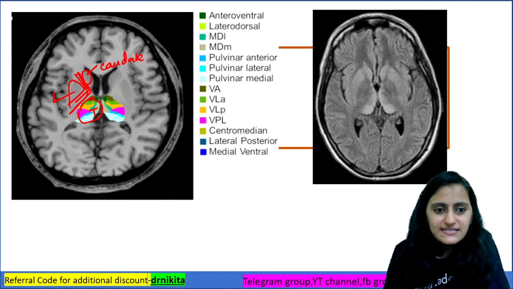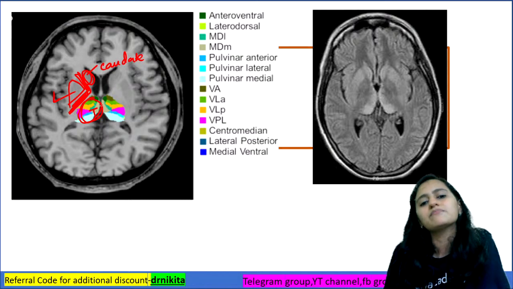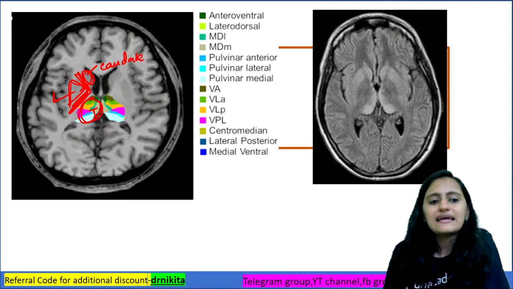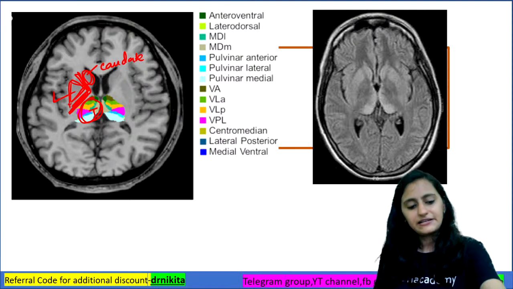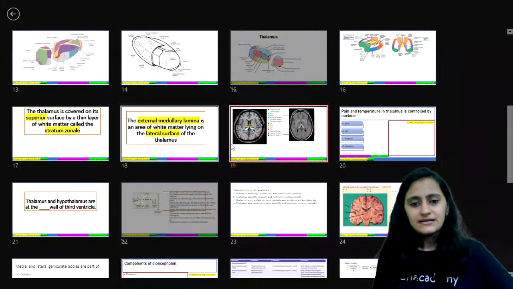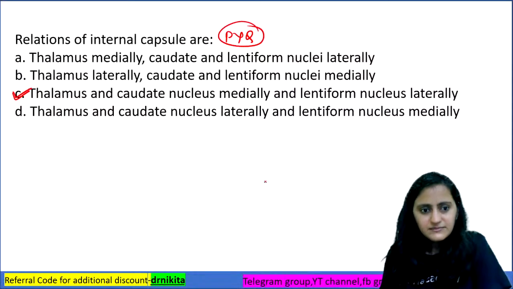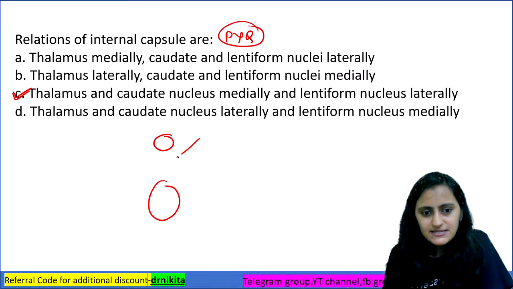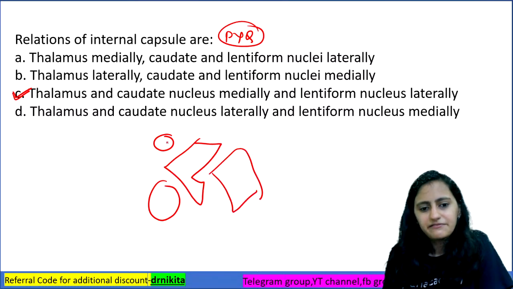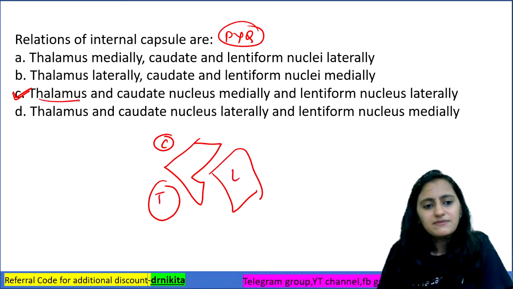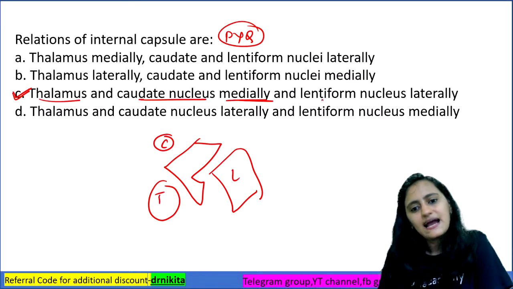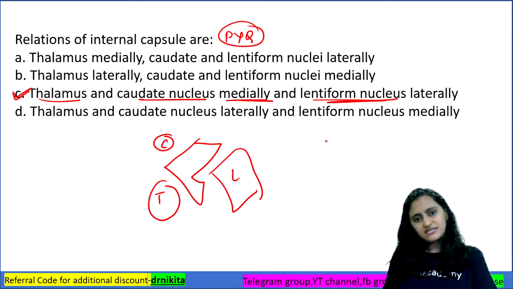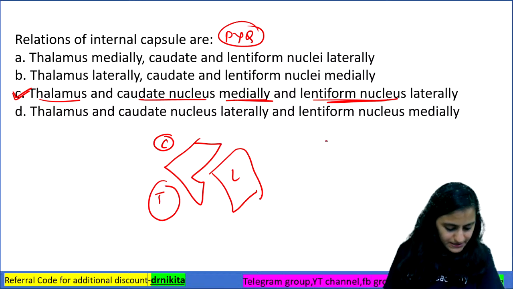So if this is the internal capsule, caudate and thalamus are both present medially and lentiform is present laterally. That is why the answer will be C. So thalamus and caudate nucleus are medial, and the lentiform nucleus is lateral.